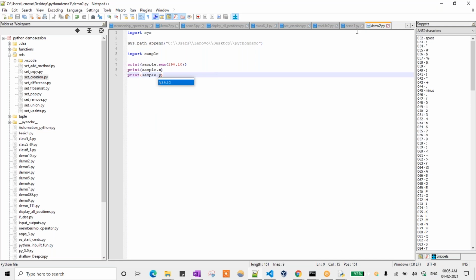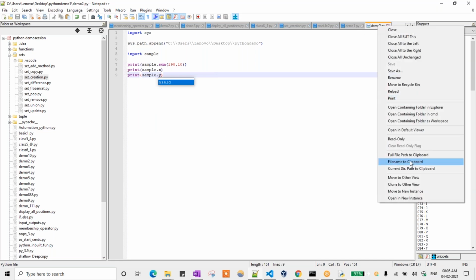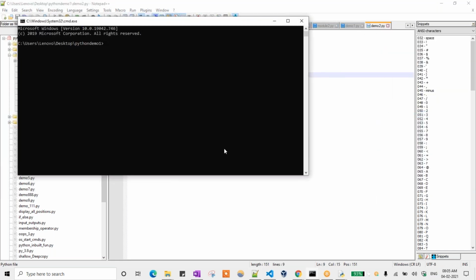So here I need to run this particular file. Okay. So now go to open container in CMD. So python space that file name, demo2.py.